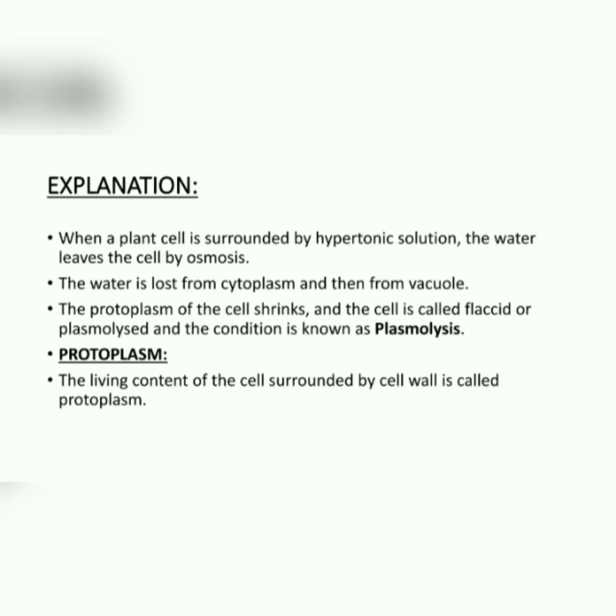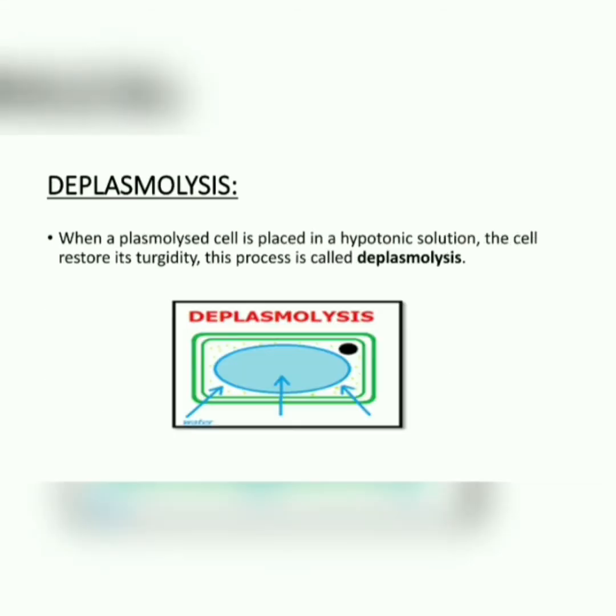So dear students, the protoplasm, that is the living content of the cell surrounded by the cell wall, is called protoplasm or cytoplasm. Here I will again say that I have already told you about the cytoplasm and protoplasm, in which the living contents are present, which is surrounded by the cell wall to give them a proper shape.